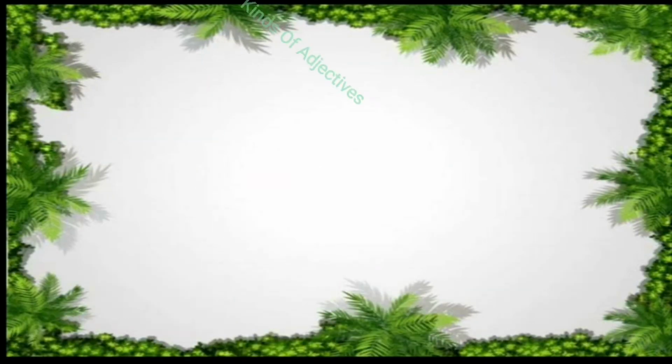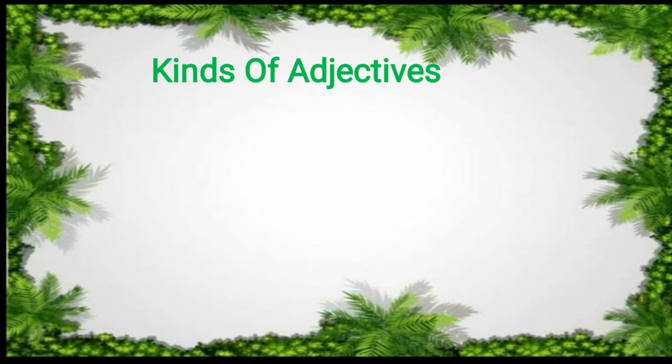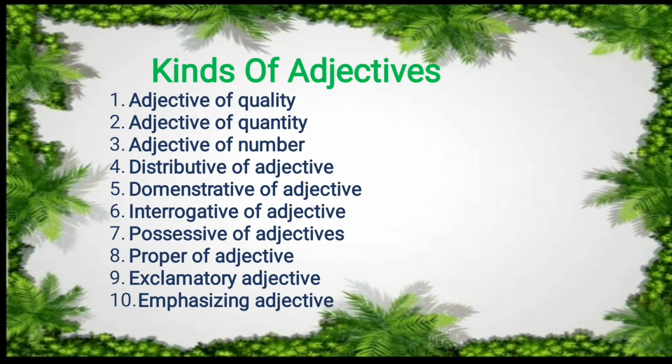So, children, let's start the explanation of the kinds of adjectives. Adjective of quality, adjective of quantity, adjective of number, distributive adjective, demonstrative adjective, interrogative adjective, possessive adjective, proper adjective, exclamatory adjective, emphasizing adjective. These are the kinds of adjectives which we are going to see in this video, with complete explanation. So let's start the explanation.